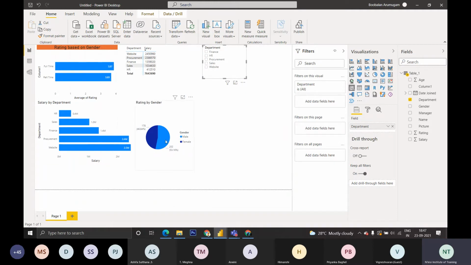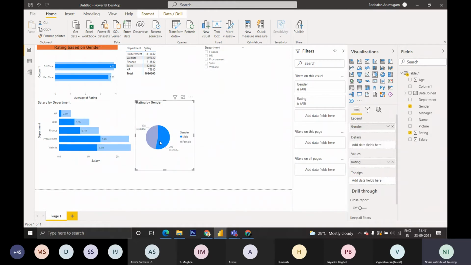Even in the charts themselves, if you click in this gender chart and I want the male people alone, you can see the entire data represented for male alone. If I want female, you can click female. If I want HR alone, whoever the people in HR are, I want to know the HR people alone. Only 15 people in HR are female and 4 people in HR are male.